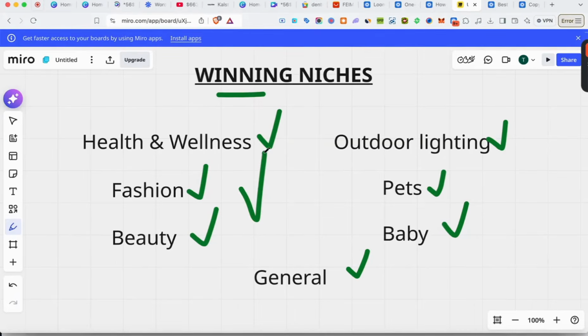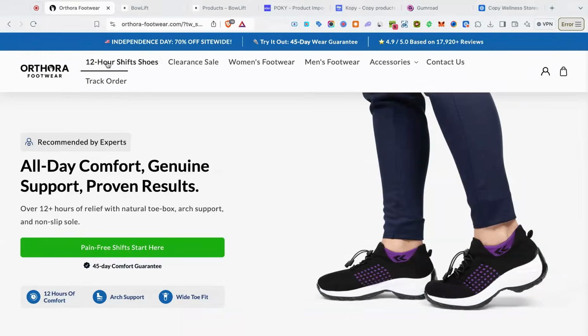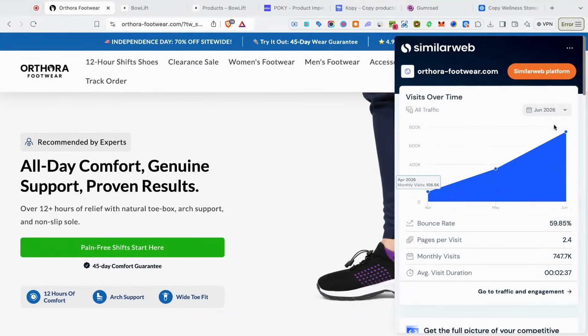So now that I gave you guys the best niches for Google Ads drop shipping, let me give you a couple stores in these niches that you can copy from and make a lot of money. If you plan on running wellness, a good site to copy from is Athora. So we check out the traffic stats on SimilarWeb. We see these guys are doing about 750,000 monthly visits, which is absolutely insane. Just a couple of months ago in April, they were only doing 100K. So that means these guys are scaling up immensely fast.